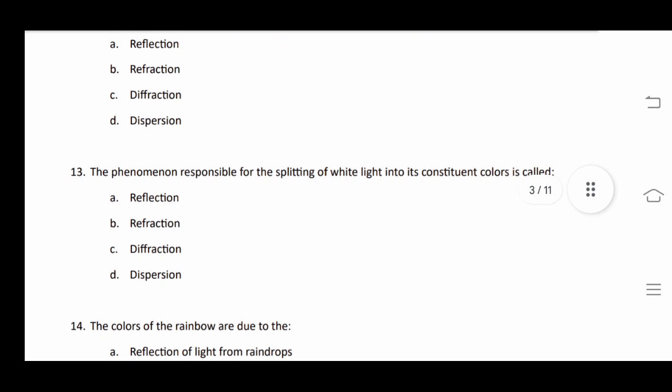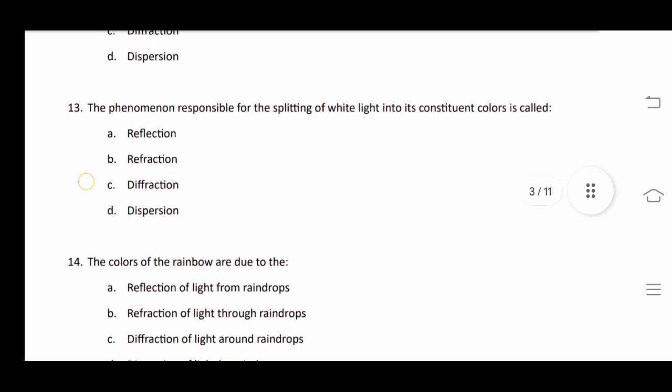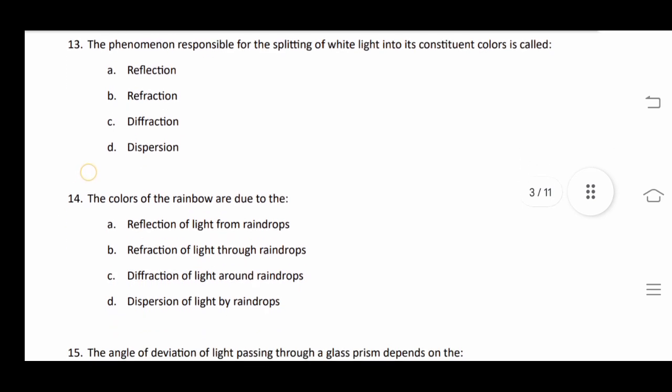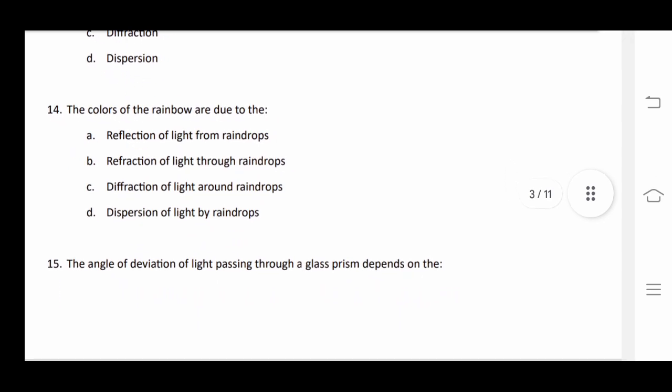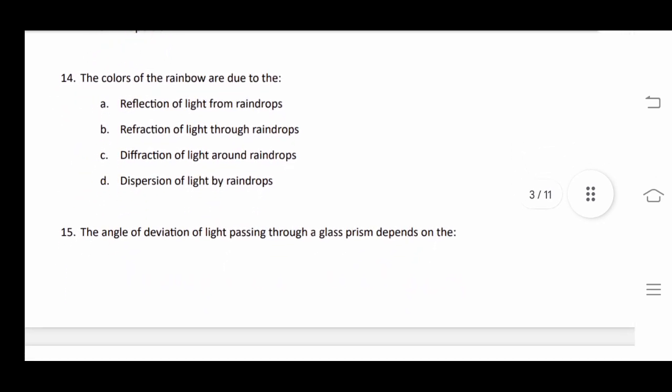In the next question, the phenomena responsible for the splitting of white light into its constituent color is called dispersion. So the correct answer will be option number D. And our next question is the colors of rainbow are due to.